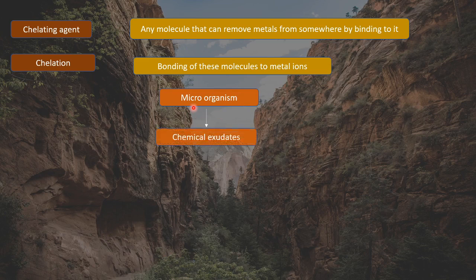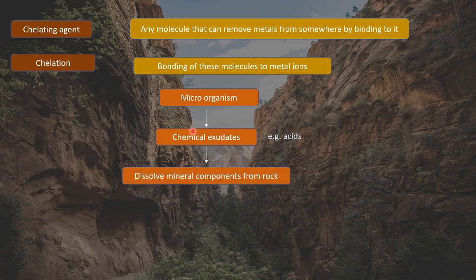These microorganisms release some chemical compounds or chemical exudates. These chemical exudates, for example, could be acids. So these microorganisms release acids, which are chemical compounds of the microorganism itself.